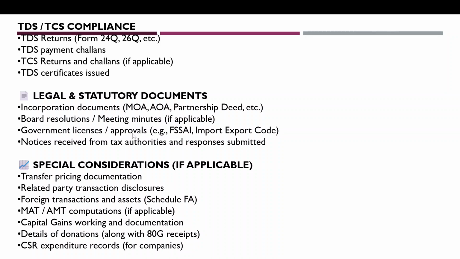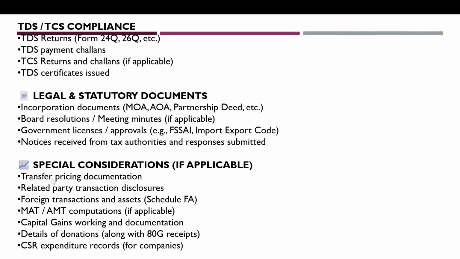And government licenses and approvals, we should require FSSAI, IEC code, notices received from tax authorities, and responses submitted. So friends, there's a special column in the tax audit report about the notices received from the tax authorities, except the income tax, and the responses submitted. So friends, these documents we should have in our record.